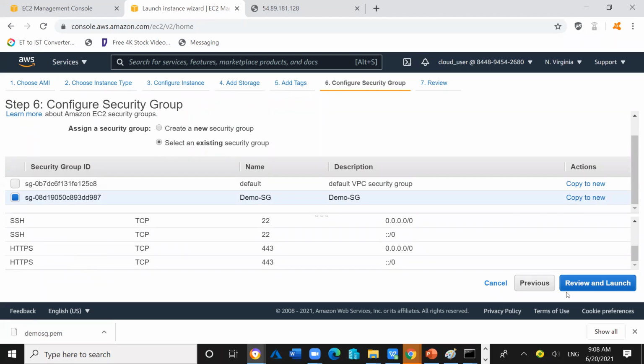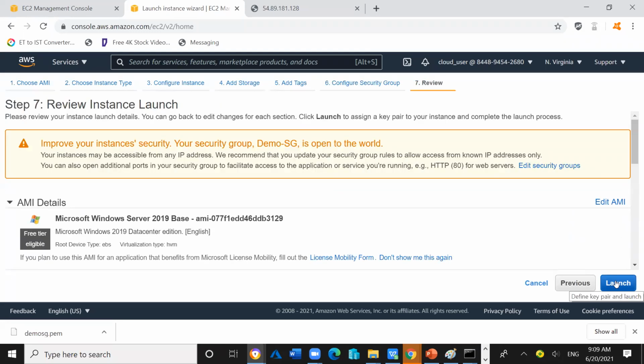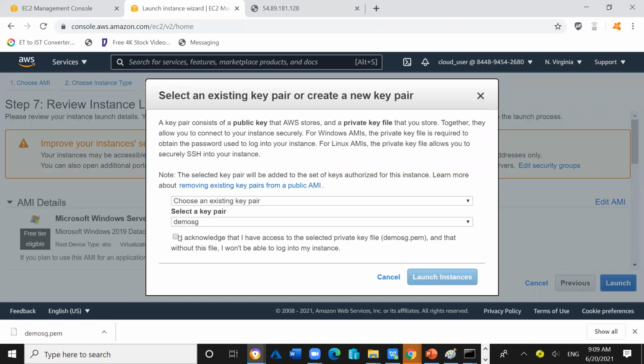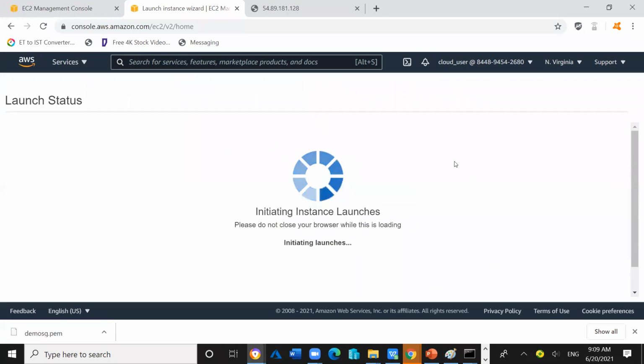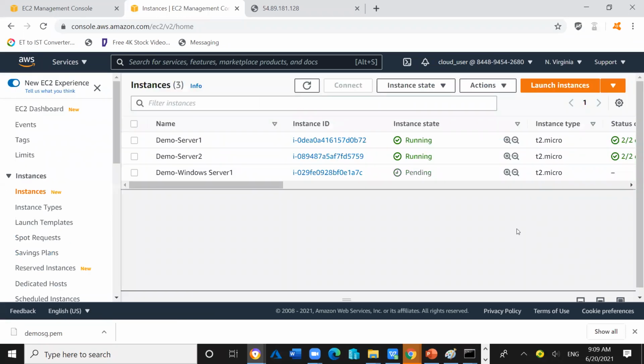So click on review and launch. Click on launch. I will choose an existing key pair file instead of creating a new one. Click on launch instances. Scroll down and click on view instances. So the third EC2 instance is also in the process of creation, but the platform will be Windows.